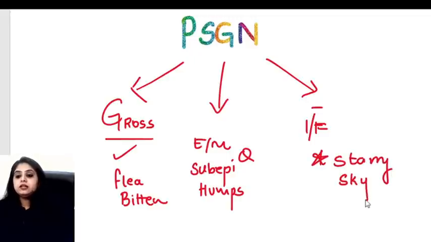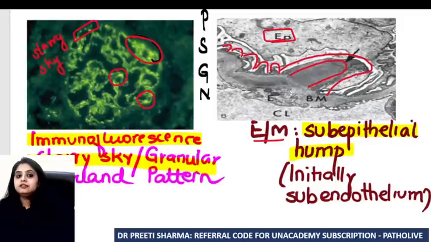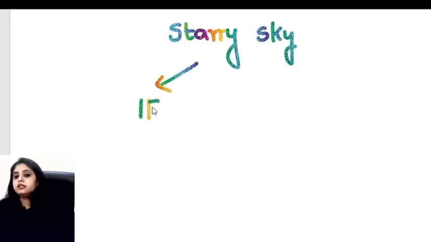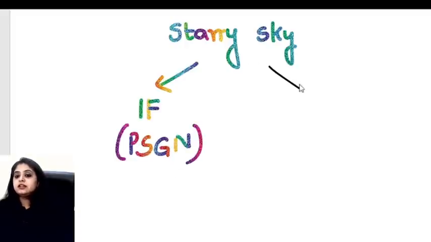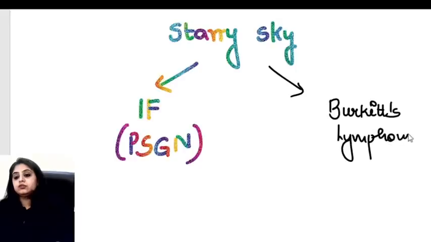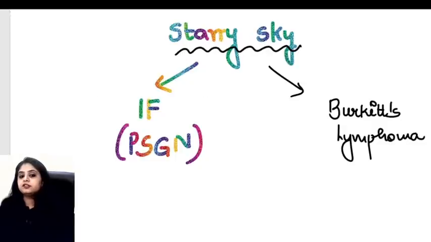Now, when we'll be doing hematology, we'll study that the word starry sky appearance comes 2 times in pathology. So please remember, starry sky appearance, today you've done, is seen in the immunofluorescence of PSGN. On the other hand, starry sky appearance is also seen with something that I'll be teaching you tomorrow, and that is Burkitt's lymphoma. That also shows you a starry sky appearance, not on immunofluorescence, on regular pink and blue stain of pathology. But yes, starry skies, 2 places: PSGN and Burkitt's lymphoma.